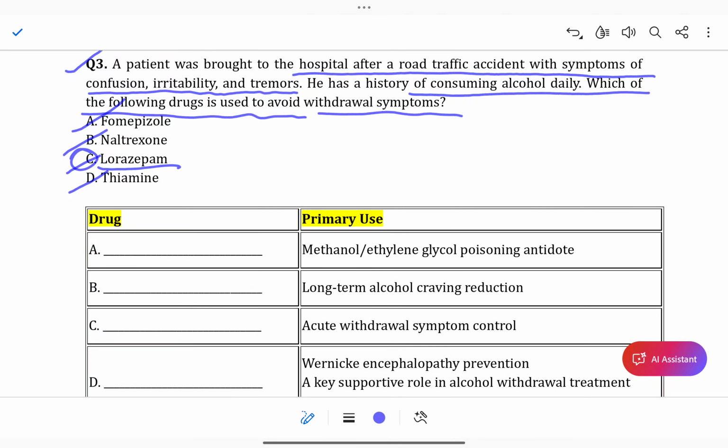Okay. Which substance is primarily used as an antidote for methanol or ethylene glycol poisoning? Fomepizole. Long-term alcohol craving reduction, which one?